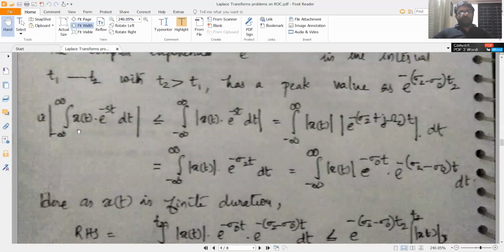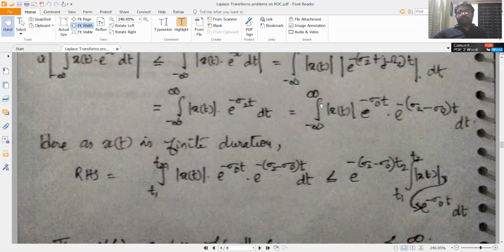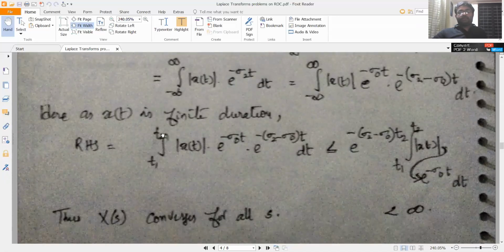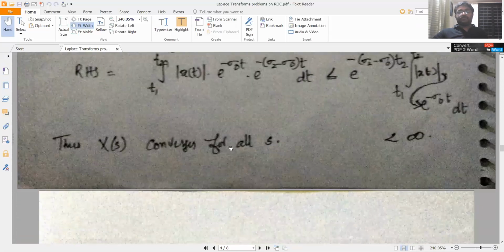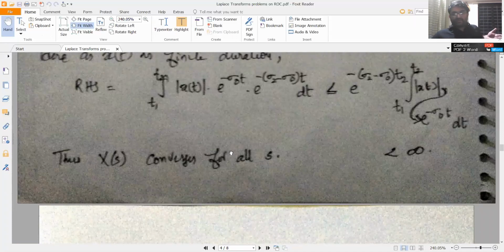So, as before, now you have this expression: integral t1 to t2 of modulus of x of t e raised to minus sigma 0 t into e raised to minus (sigma 2 minus sigma 0) t dt. Now this has a peak value at t2, so we can take that outside, and this will be less than or equal to e raised to minus (sigma 2 minus sigma 0) t2 times integral t1 to t2 of modulus of x of t e raised to minus sigma 0 t. This is again finite, so this is less than infinity, which means x of s converges for sigma 2, which is less than sigma 0.